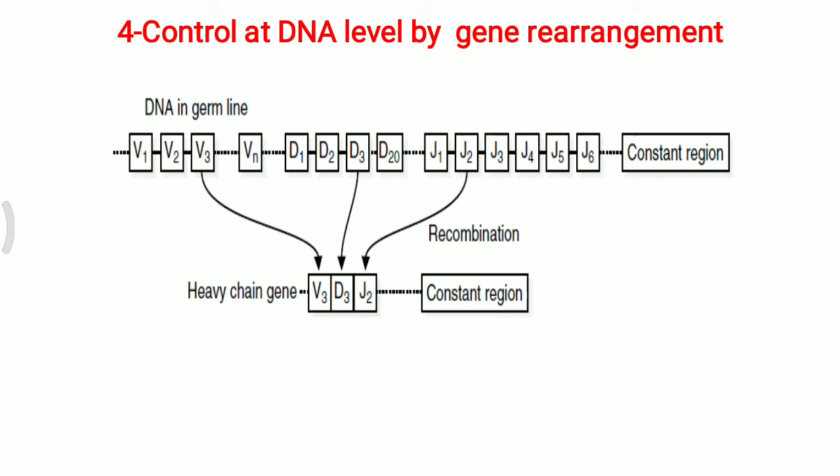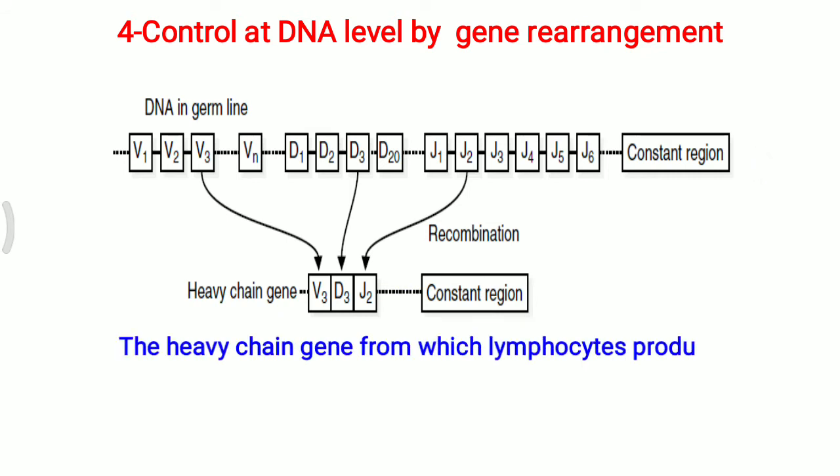Now control at the DNA level by gene rearrangement. Here different segments of DNA in the germline are shown, and particular segments are combined to make a particular mRNA for protein formation. Simply understand the heavy chain and constant region, which are particularly for immunoglobulin formation.